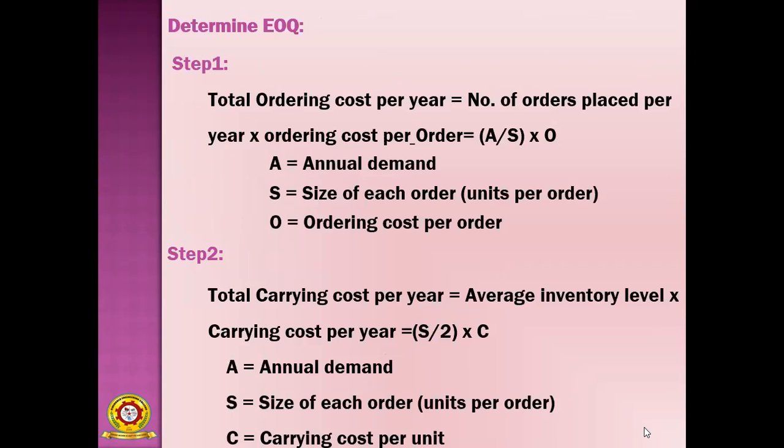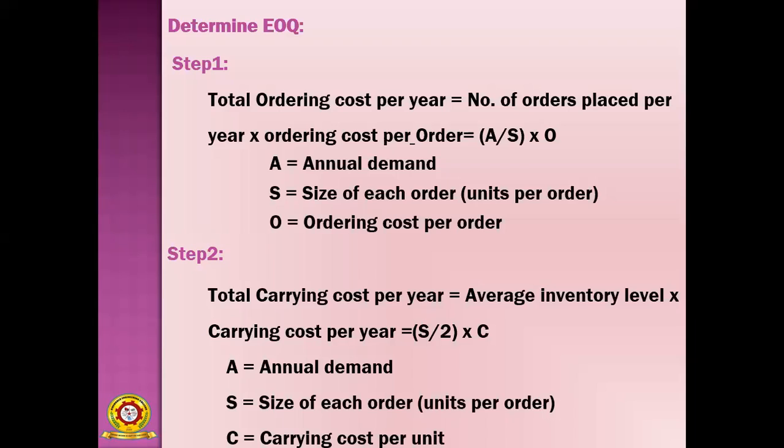Then determine EOQ. So we find out EOQ. There are steps. Step one: total ordering cost per year. How do you find total ordering cost per year? Number of orders placed per year into ordering cost per order. That means how many orders have to be placed in a year, and the ordering cost per order, the cost for each order. That is simply denoted as A by S into O.